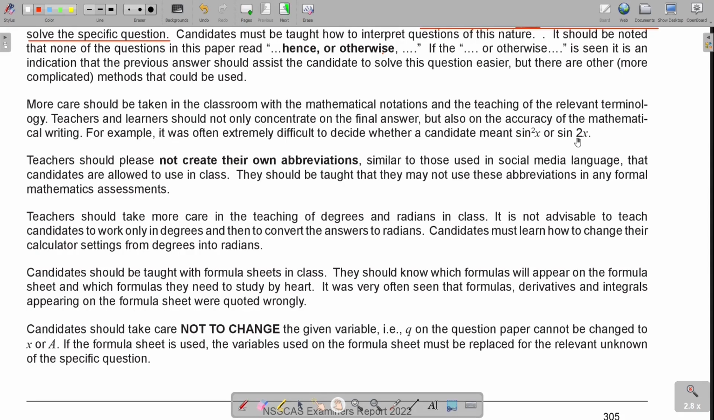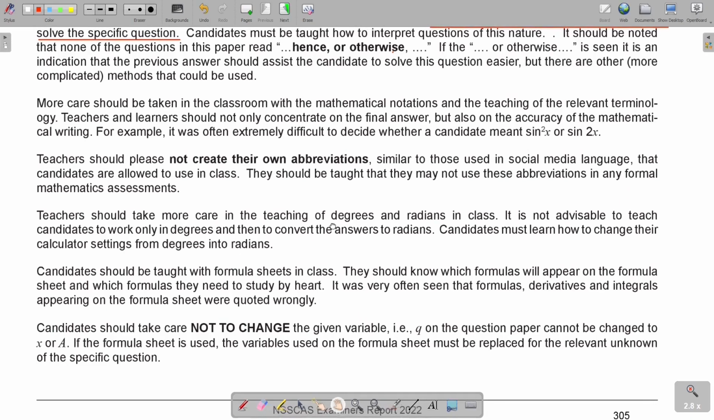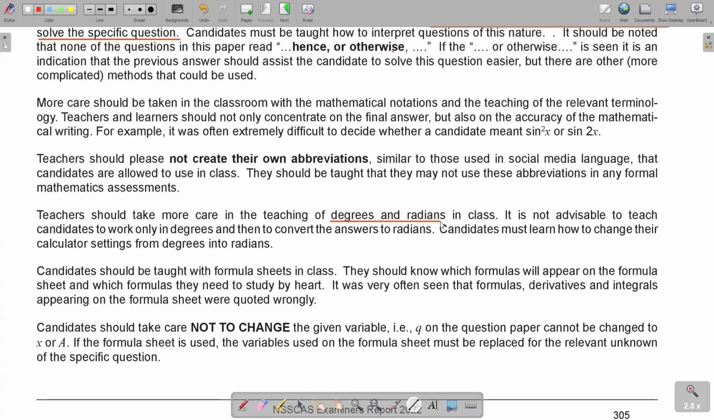Teachers should take more care in the teaching of degrees and radians in class. This is very important. See what the question is saying to you. If it says degrees, then highlight it. Make a line under it. If it says radians, highlight. And then remember to switch your calculator. If you are in radians, your calculator must be switched to radians. It is not advisable to teach candidates to work only in degrees and then to convert the answer to radians. No. This is formal maths that we are busy with now.